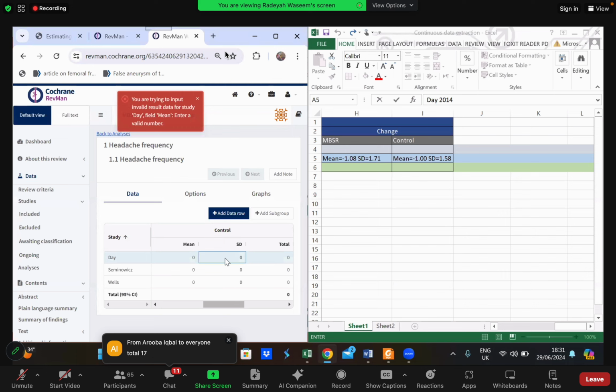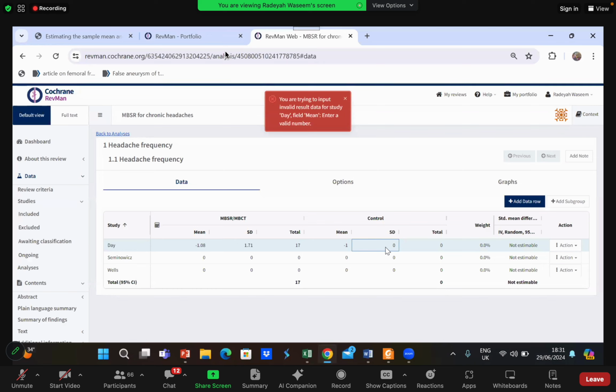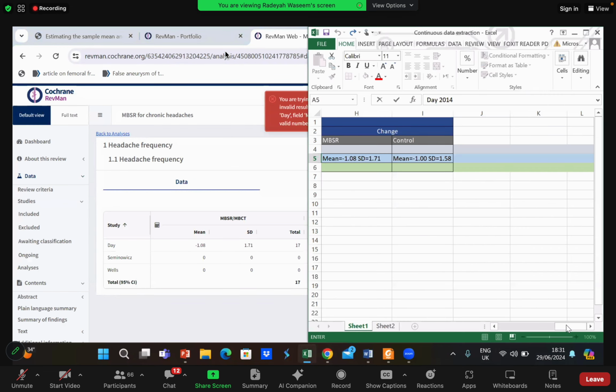Okay, the standard deviation is, I don't know, just a second, guys. This one, the standard deviation is 1.58. Total number of participants were 17. Wait, let me confirm. Yes, 17.